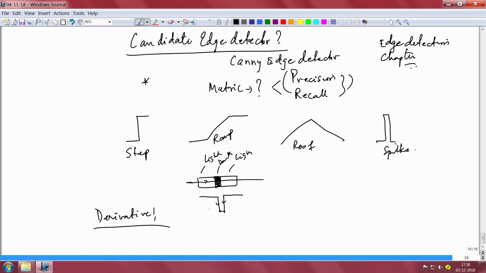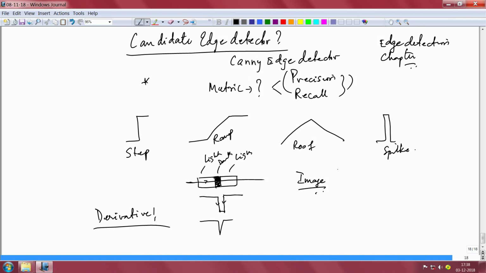If you take the derivative, you will get something like this. So start using this derivative both in the x direction as well as the y direction, and then detect edges nicely.